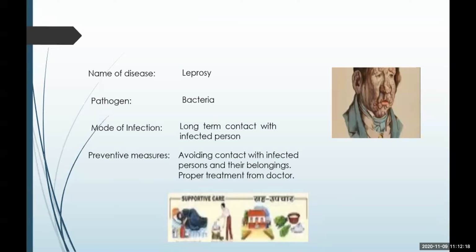Remember, as soon as the signs of the disease are seen, immediately you need to meet a doctor so that the hazards that would be caused later on can be avoided, because this is a degenerative disease which might cause degeneration of certain organs or parts of your body. As you can see here, how the face of this person is affected. See the nose and the mouth part, the eyebrows. It is very badly affecting the body if not cured at the proper time.